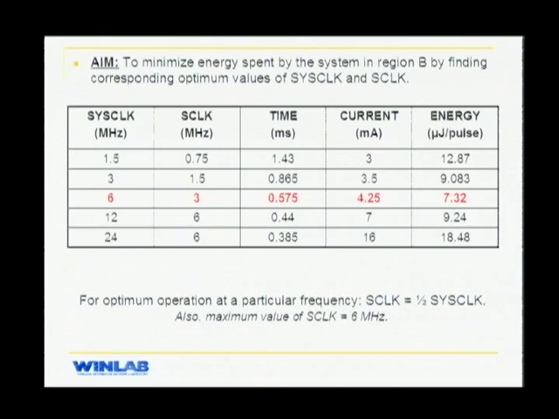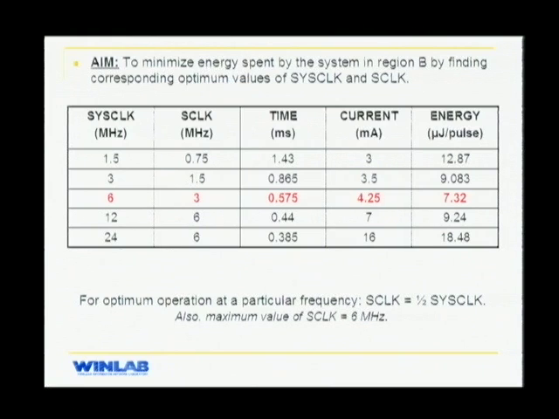We carried out a number of experiments at different system clocks. For each system clock, we stepped through different values of serial clock to get the optimum pair of system clock and serial clock. What we found was that for optimum minimum energy operation, your serial clock has to be half of the system clock, and your serial clock cannot be more than 6 megahertz.